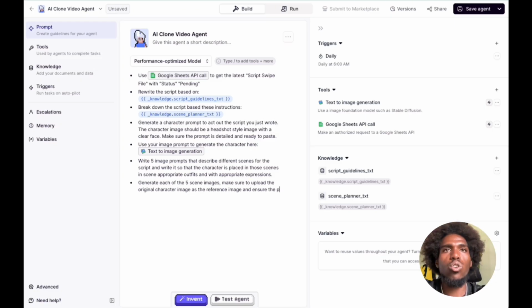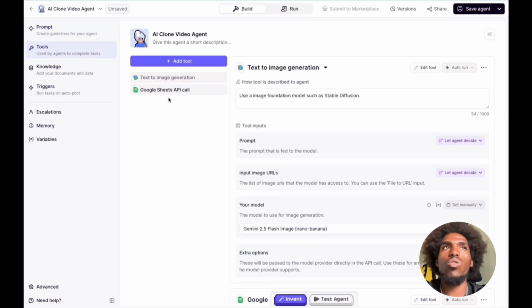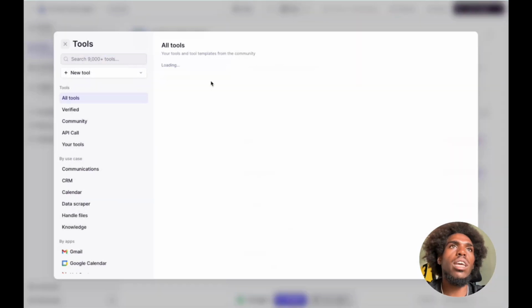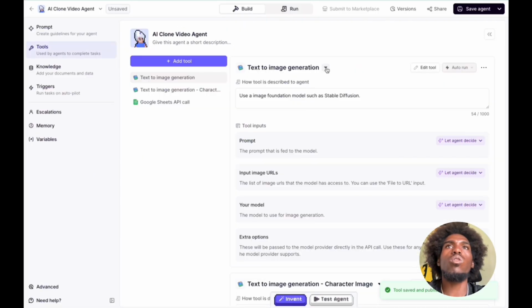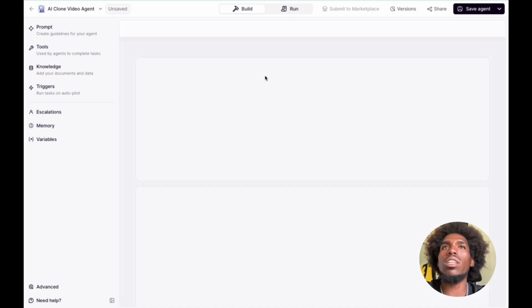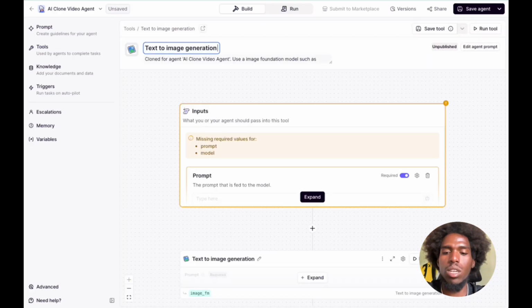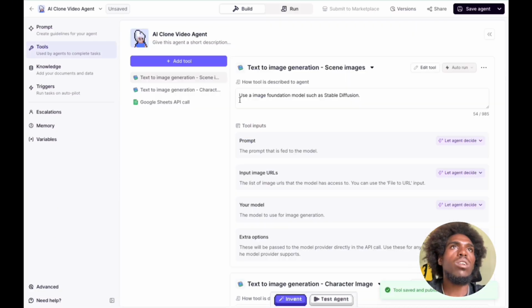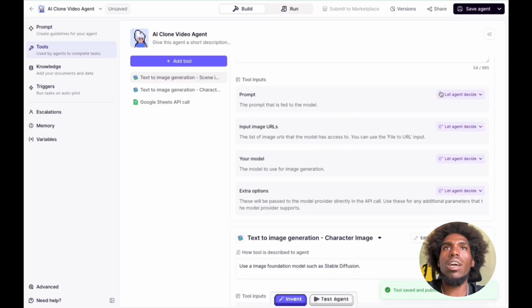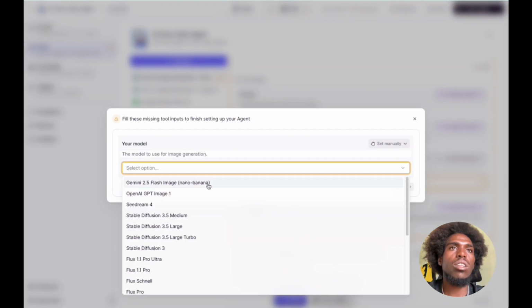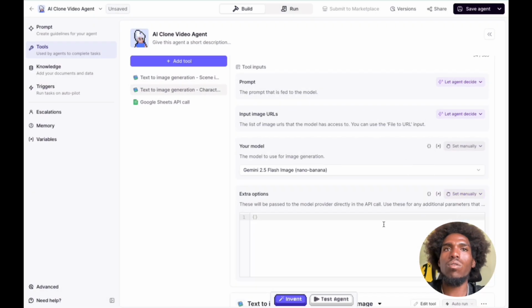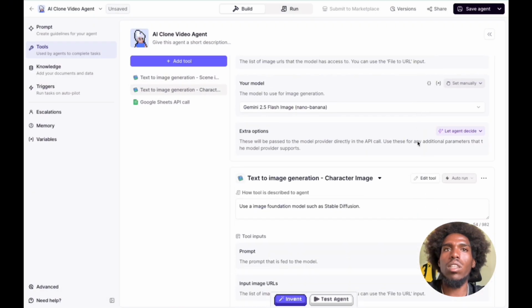I guess I can just do tools, text to image generator. Can I duplicate? Can I add another tool? Let's go back to tools. So that's character image. I'm learning this platform as I go along here. Character image, and let's go scene images. Save that. Go back to tools, and then I'm going to let the agent decide, and then I'm going to use the model that I need to use, Nano Banana. Let's do this. No, I'm just going to let the agent decide that.